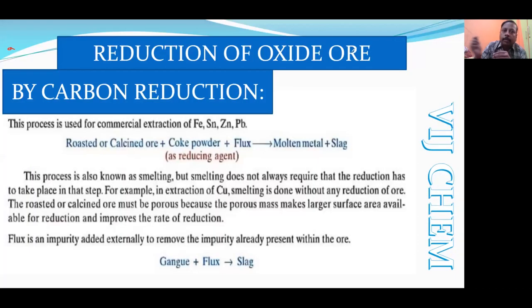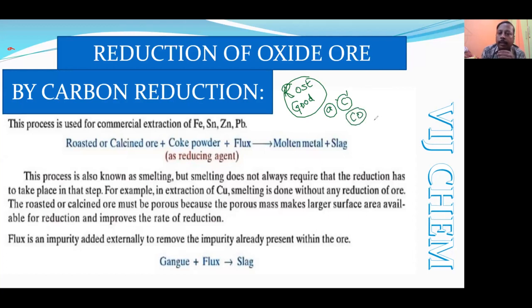Okay, there are two types of questions that arise from carbon reduction. Why is carbon widely used? What is the basic reason why carbon is used as a reducing agent? It is cost effective, the cost is very low, and it is a good reducing agent. That is the main part they will be asking. But in some places, options like which of the following will act as a reducing agent come up. We are adding carbon, but in turn the carbon monoxide will be acting as the reducing agent.